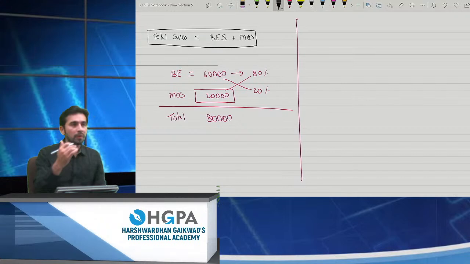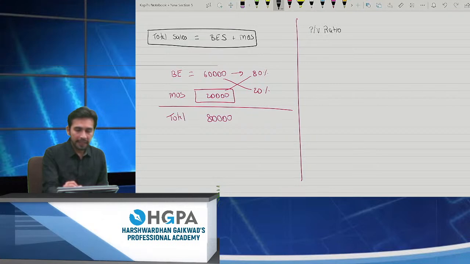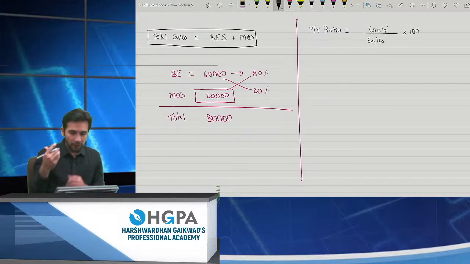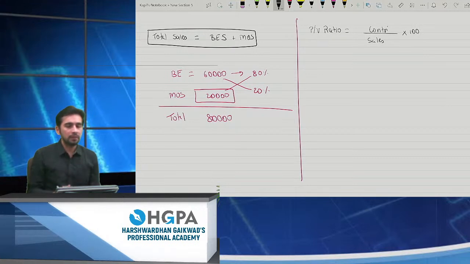I'll again come back to my basic things. We have learnt about PV ratio. How did I calculate PV ratio? It is contribution divided by sales. Perfect. This was the first formula which we learned. If you are not able to start the question, just start calculating anything. Just make a way out to calculate the other things which you are not able to calculate, right? PV ratio is the first thing which you should always calculate.